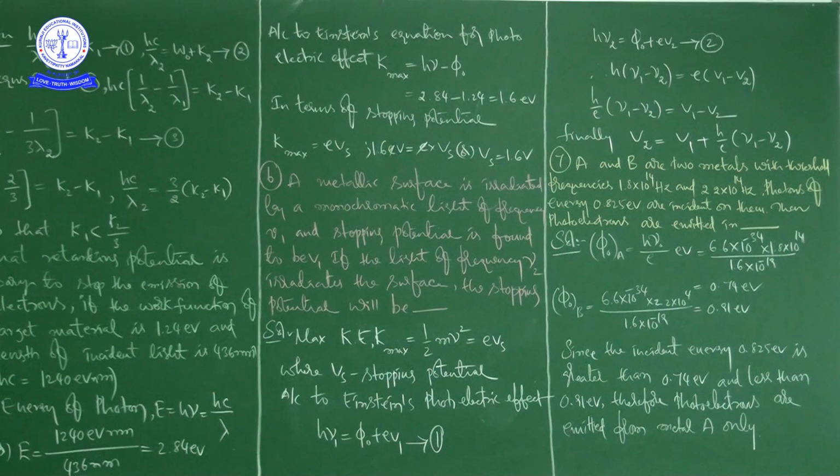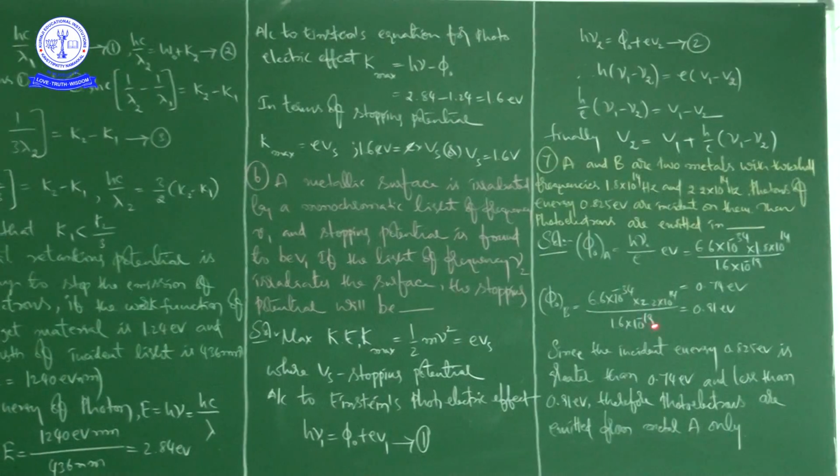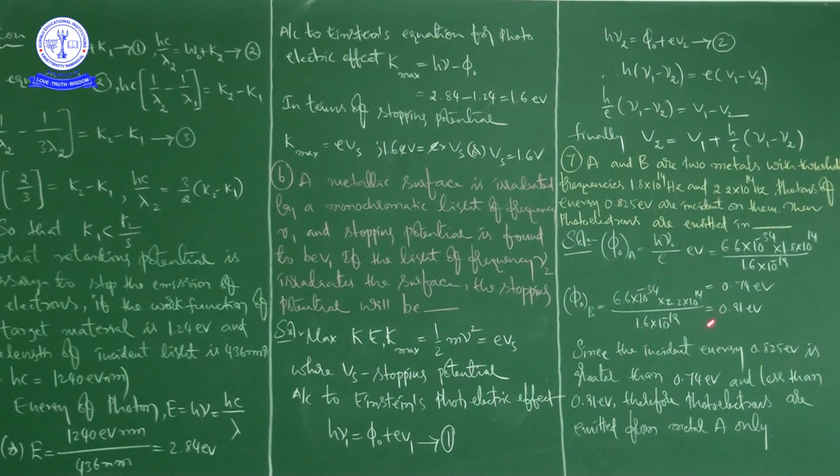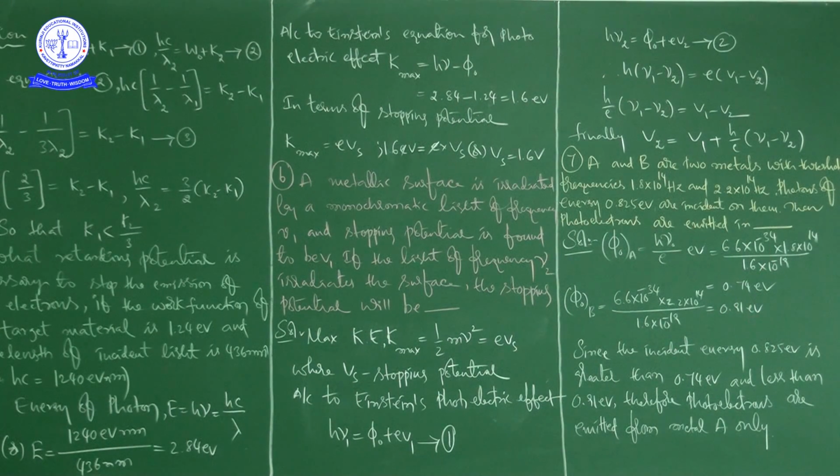This is not the stopping potential, it is the work function. So we are getting the work function as 0.91, with 2.2 into 10 to the power of 14 divided by this value. Similarly we did this one, right? So here we are getting 0.91 electron volt.